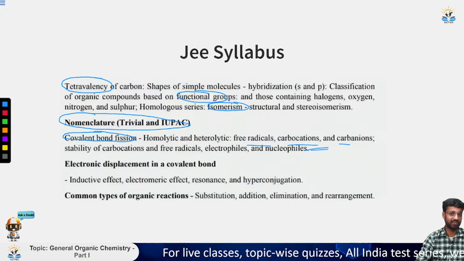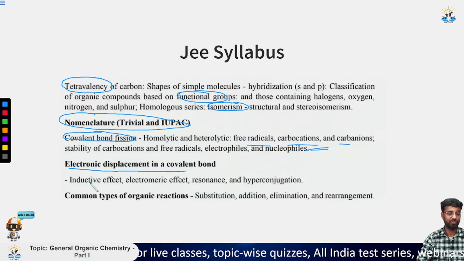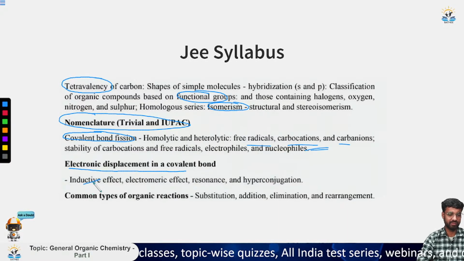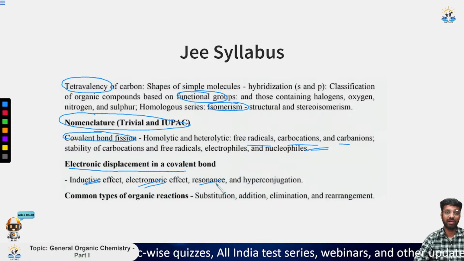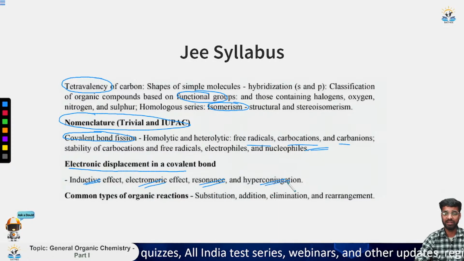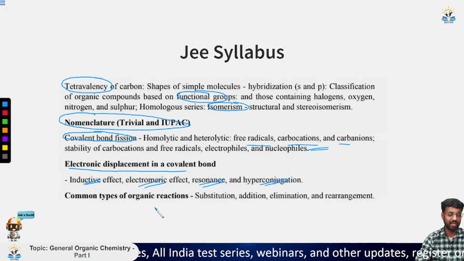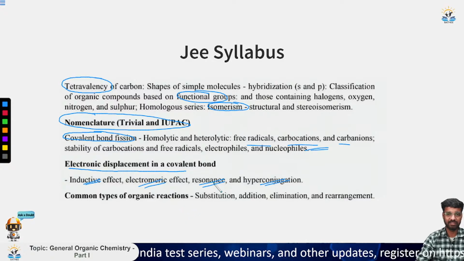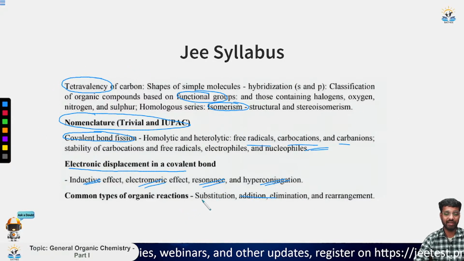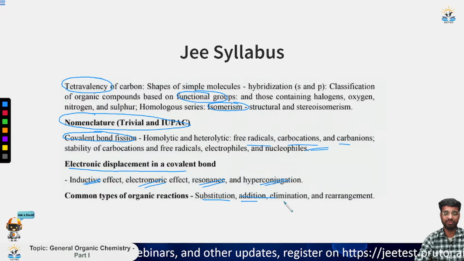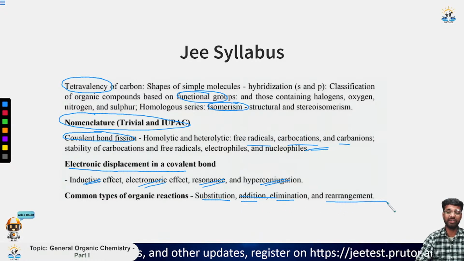After that we have the electronic displacements. You must have studied these displacements earlier also: inductive effect, electromeric effect, resonance effect, and hyperconjugation. At last we have the various kinds of organic reactions. If you know all of this, you can carry out the various reactions, that is substitution, addition, elimination, and rearrangement.